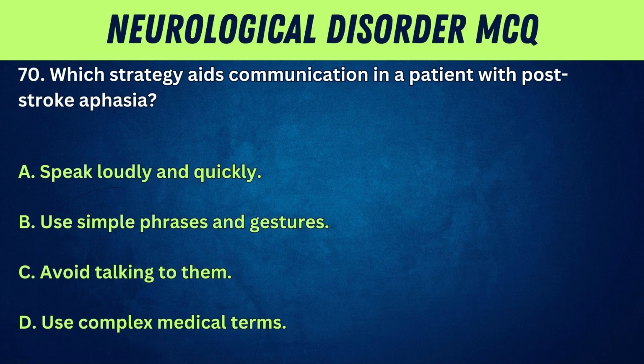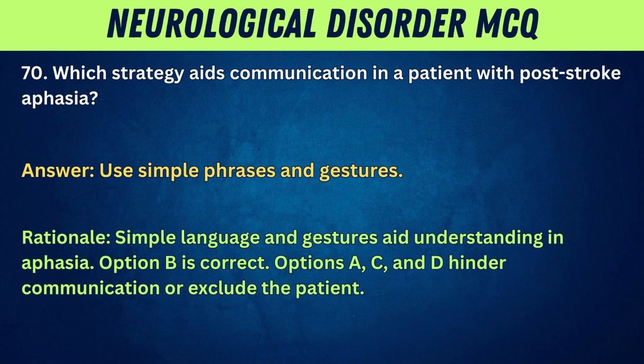70. Which strategy aids communication in a patient with post-stroke aphasia? A. Speak loudly and quickly. B. Use simple phrases and gestures. C. Avoid talking to them. D. Use complex medical terms. Answer: use simple phrases and gestures. Rationale: simple language and gestures aid understanding in aphasia. Option B is correct. Options A, C, and D hinder communication or exclude the patient.